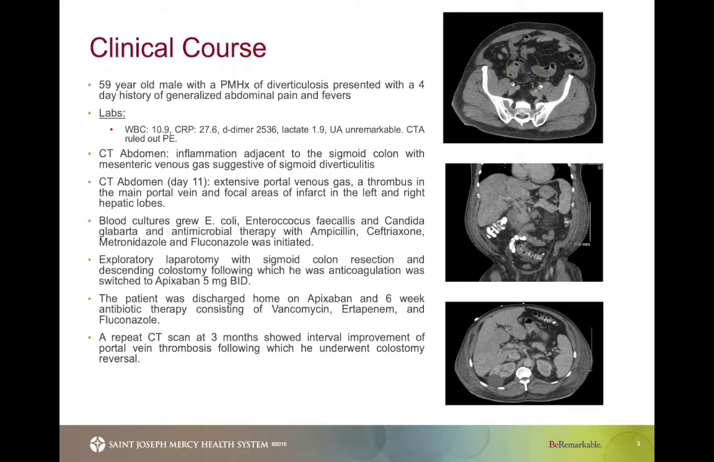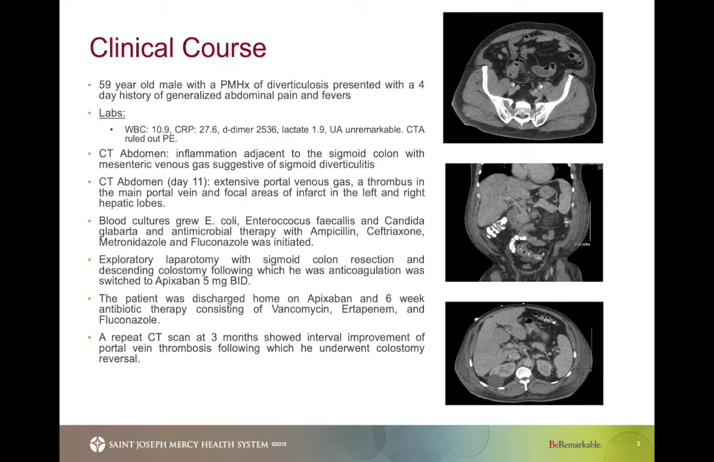His blood cultures grew E. coli, Enterococcus faecalis, as well as Candida glabrata, and antimicrobial therapy with ampicillin, ceftriaxone, metronidazole, and fluconazole was initiated. A repeat abdominal CT on hospital day 11 did show gas in the inferior mesenteric vein, and when a CT abdomen was repeated, it showed extensive portal venous gas, a thrombus in the main portal vein, as well as focal areas of infarct in both the left as well as the right hepatic lobe, at which point the patient was started on IV unfractionated heparin.